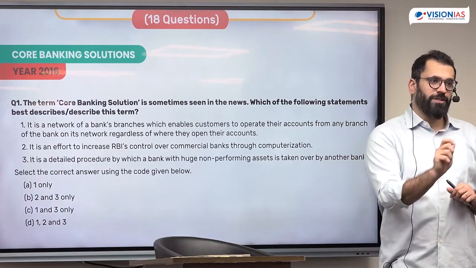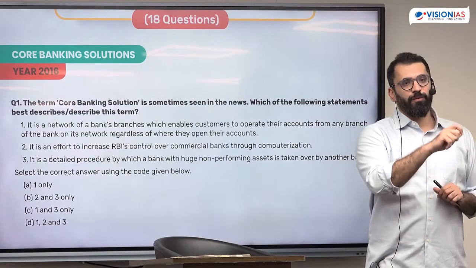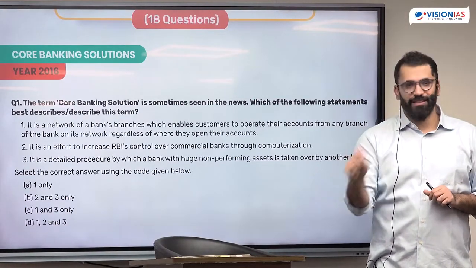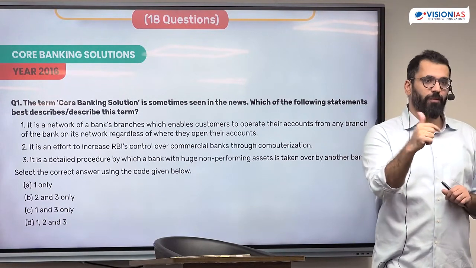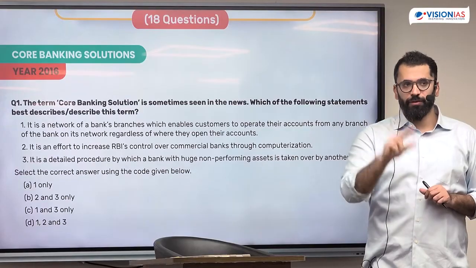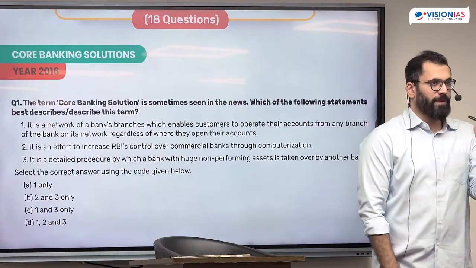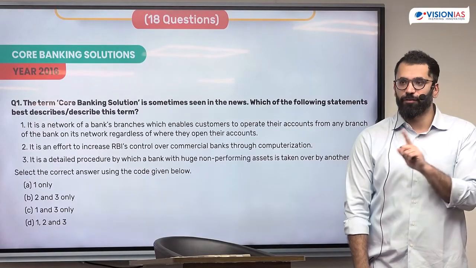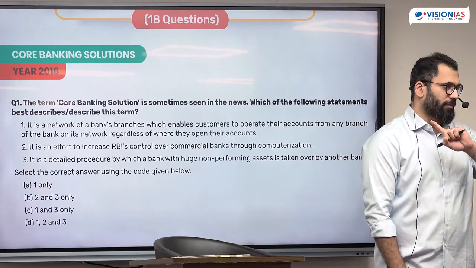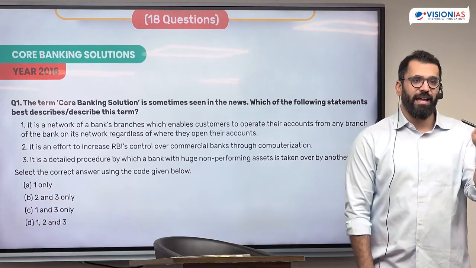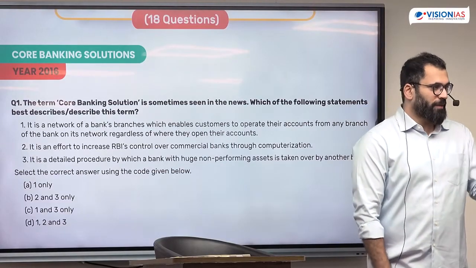All of these terms related to banking or financial markets, you have to be vigilant while reading the newspaper to cover the terms. You can't have any particular source for solving this question, like reading a book on banking regulations. You just have to continuously read 2 newspapers. Whatever term comes in the news with respect to banks and government or RBI regulation, you have to cover extensively. This is why wide reading of the newspaper is required in this topic. Payment systems, banking, and financial markets: you don't have any source for preparation. Alone the newspaper is the source.